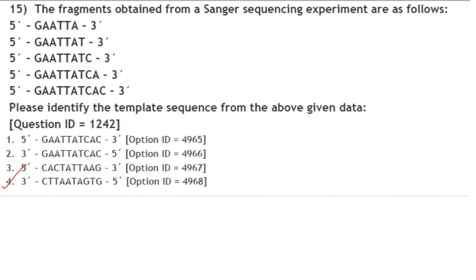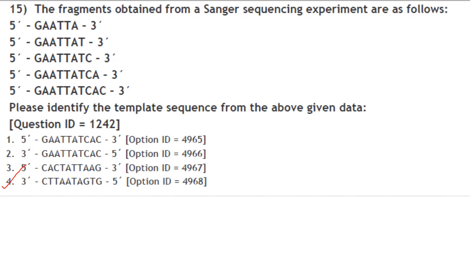Then next one. The fragments obtained from a Sanger sequencing experiment are as follows. These are the fragments obtained. Please identify the template sequence from the above given data. So the sequence obtained after Sanger sequencing is the complement of the original template strand.